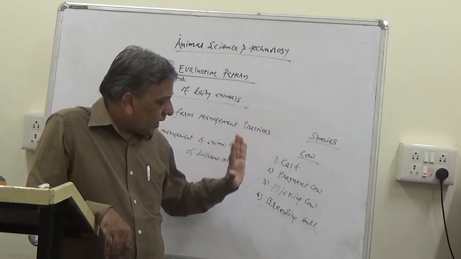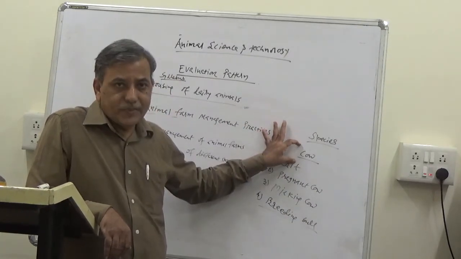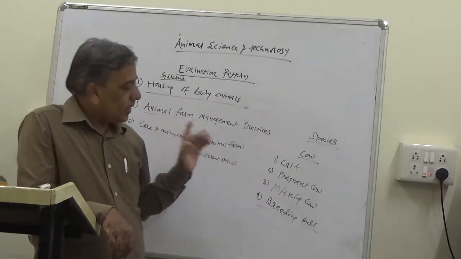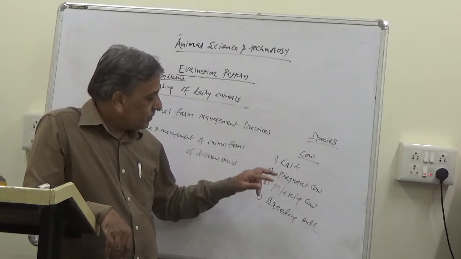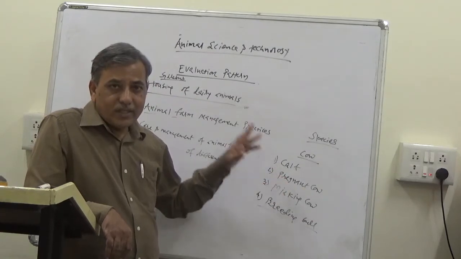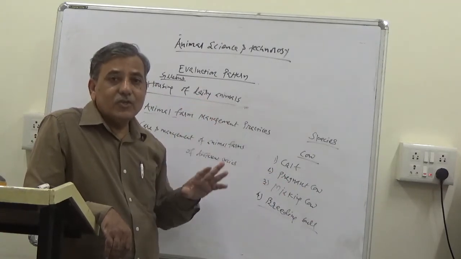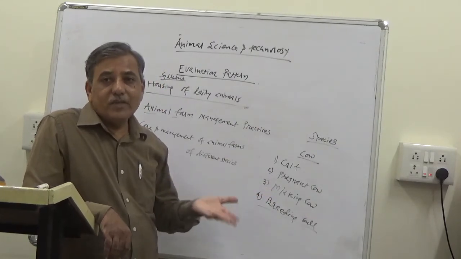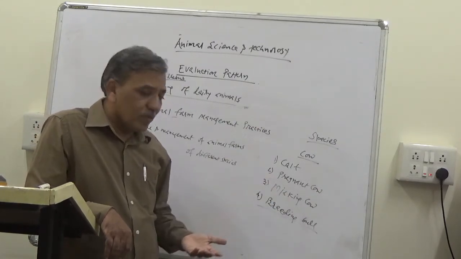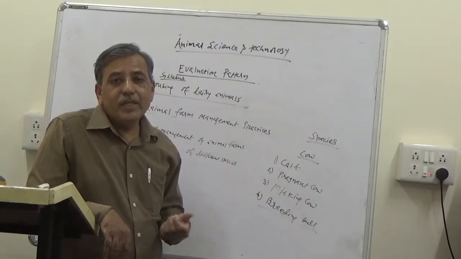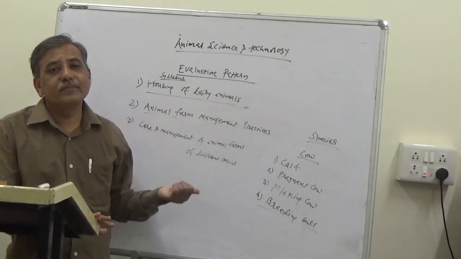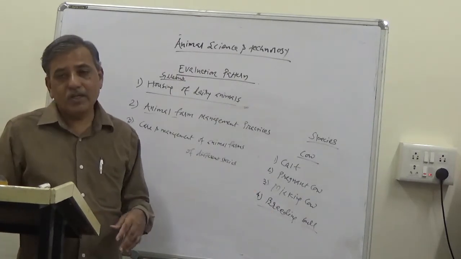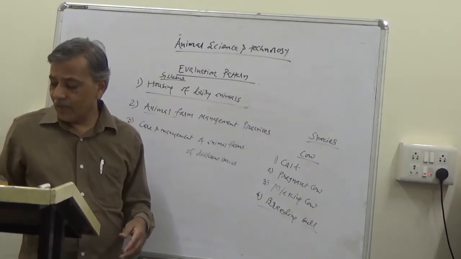So this is an example of a single species, a cow, with 4 types of classes: calf, the young one; pregnant cow having fetus in the uterus; milking cow which is in the stage of secreting milk from udder and teats; and breeding bull or male which is used for getting the young one or getting the pregnancy.